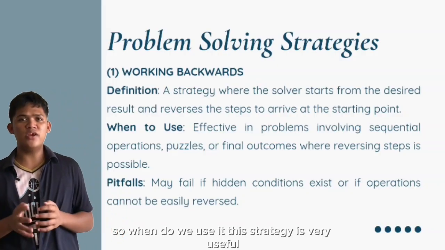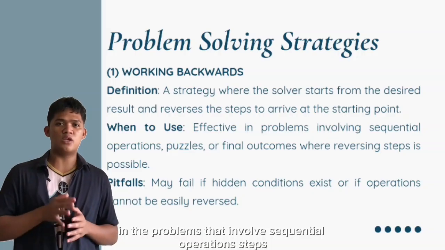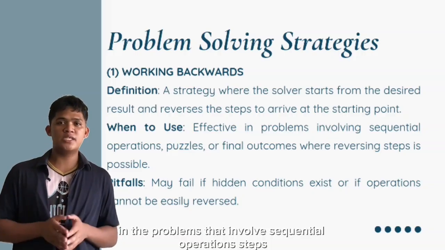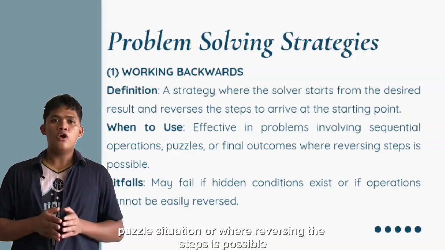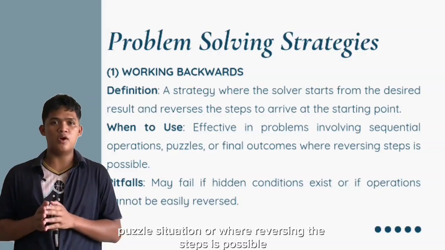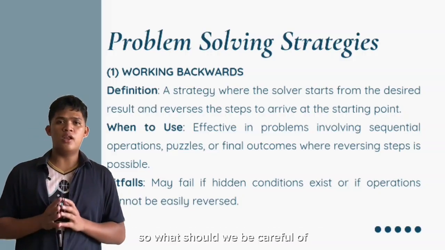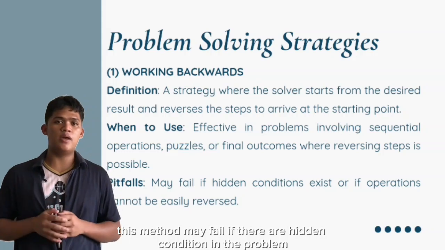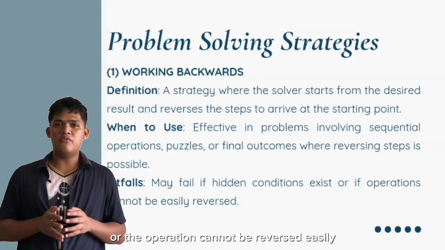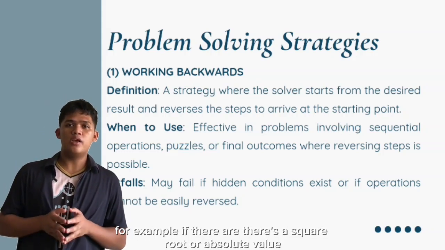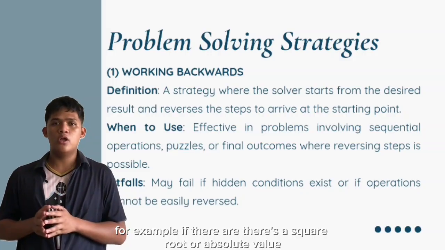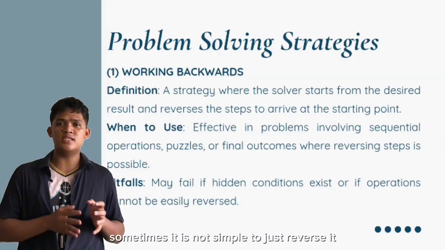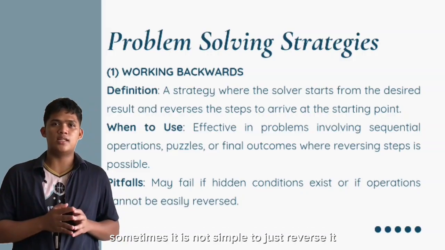So when do we use it? This strategy is very useful in problems that involve sequential operations, steps, puzzles, or situations where reversing the steps is possible. So what should we be careful of? This method may fail if there are hidden conditions in the problem or the operation cannot be reversed easily. For example, if there's a square root or absolute value, sometimes it is not simple to just reverse it.